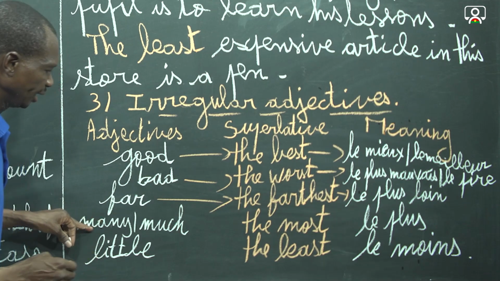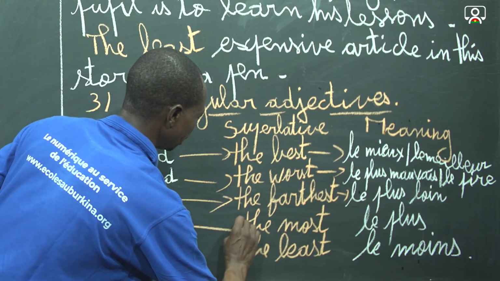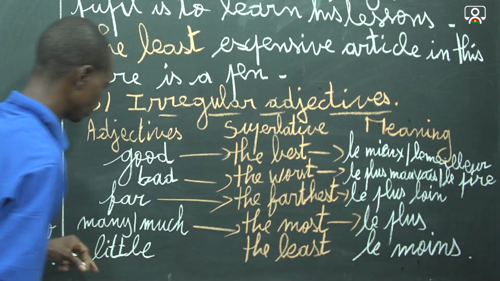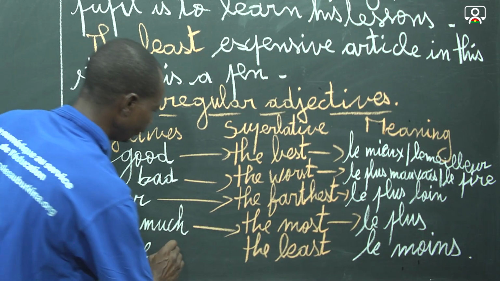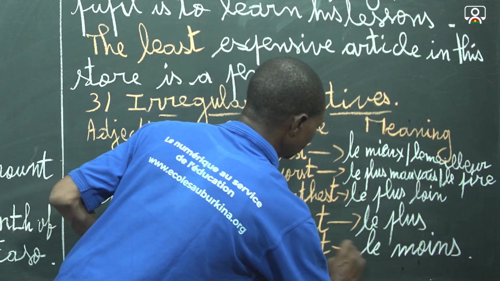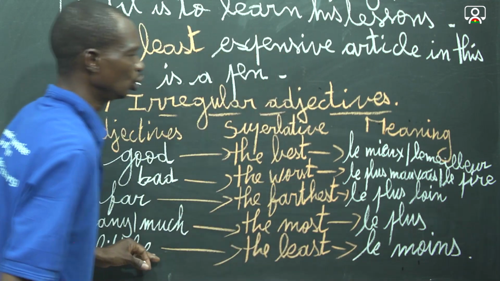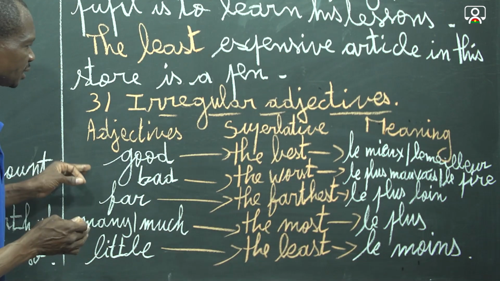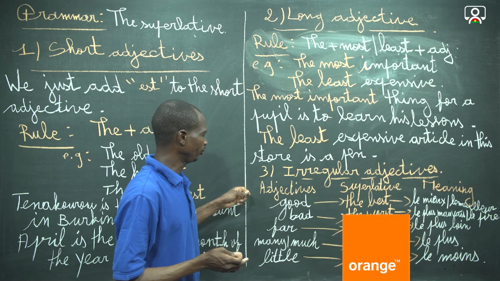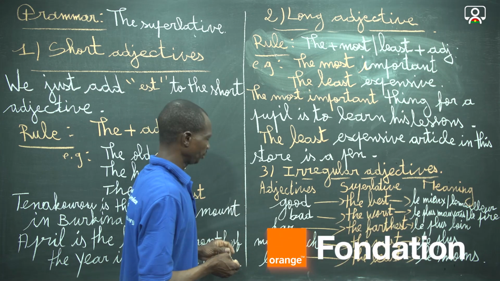And many or much, the superlative is the most, le plus. And little, we have the least as superlative, and in French it is le moins. This can be considered as the irregular adjectives with the superlative.